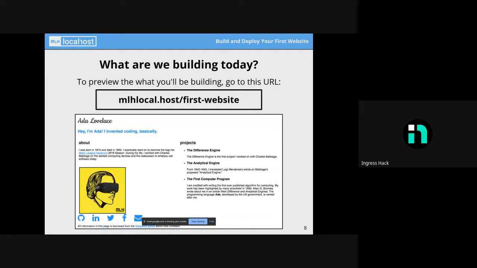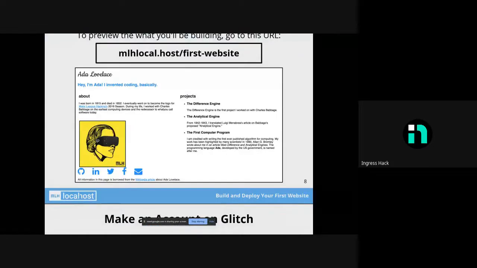This is what we'll be making at the end. It's basically a small resume or a portfolio of yourself. This one is just a demo by MLH. It's for Ada Lovelace, and it contains her about section, a picture of herself, her social media handles, then the project that she did, along with a small description about the project.